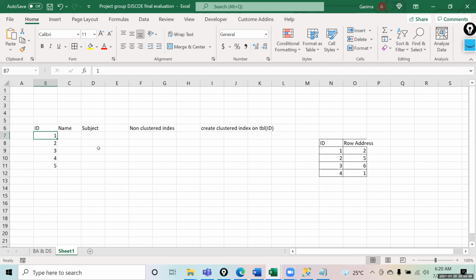So the idea of indexing is that it is used to speed up the process, right? For example, you have an index in the starting of your book. Suppose you have to read chapter number 5. If I don't give you the index in that book, how will you find chapter number 5? You will go through each page and then say, okay, here comes chapter 5, and you will stop.